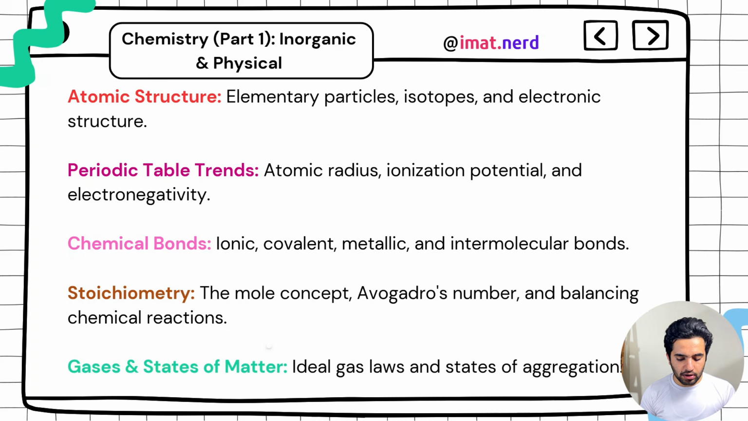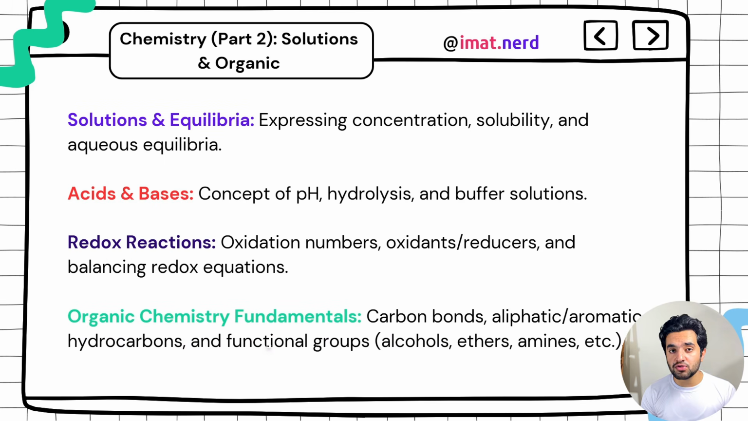Then let's divide chemistry into a second part, which is solutions and organic chemistry. Organic chemistry is very easy, but I don't know why people fear it. In solutions you need to know about concentration, solubility, and equilibrium. There will be Le Chatelier's principle, and you will have tons of different topics as well. I won't go into detail.